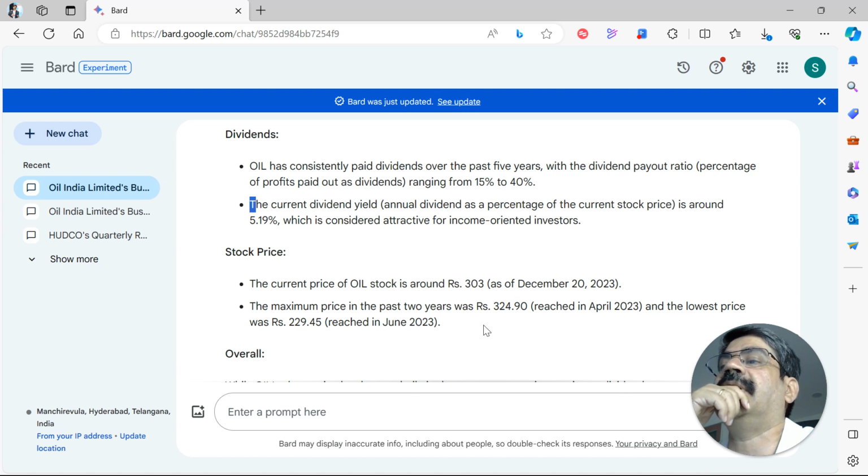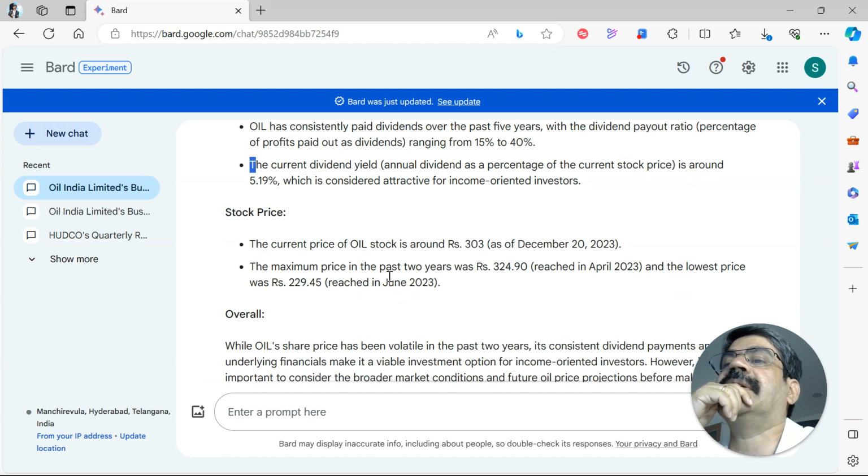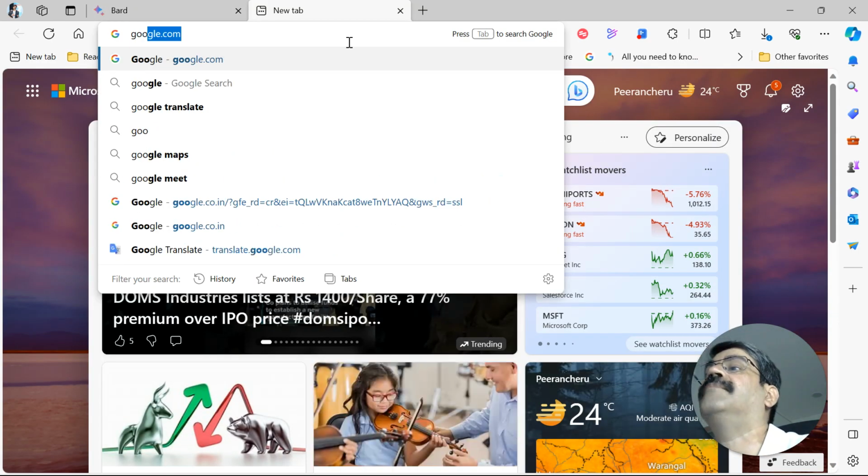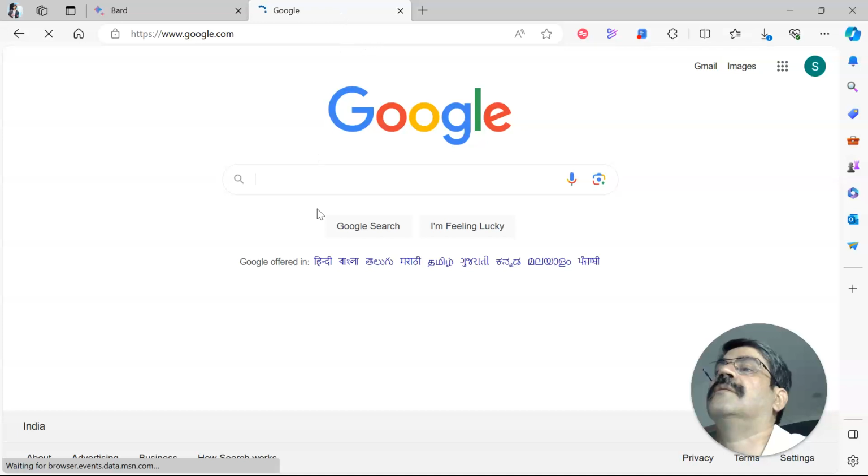I know that today the price was much higher, but I think you need to always compare the prices and numbers a little bit. But it does give you a good number, like it is around 303, but that's not the case. I think it's gone up the last few days.